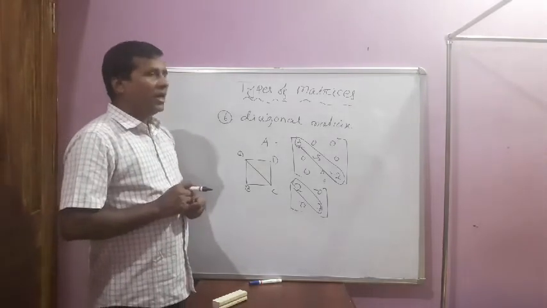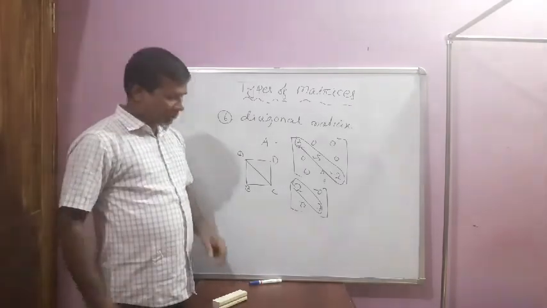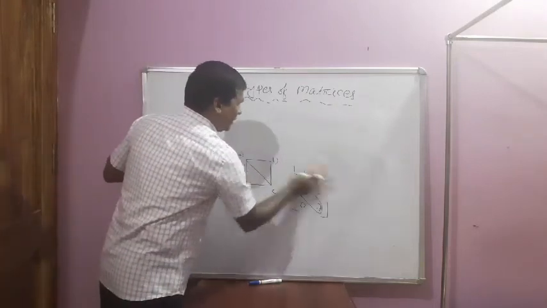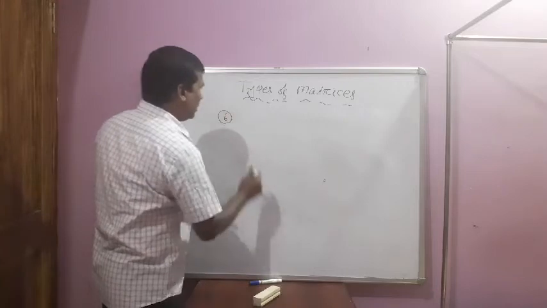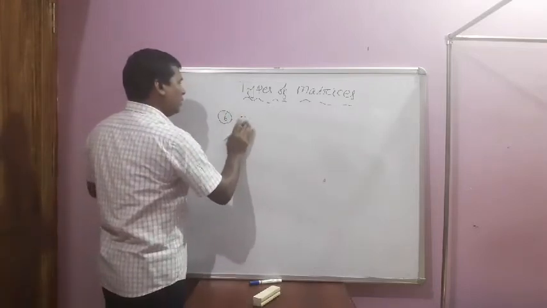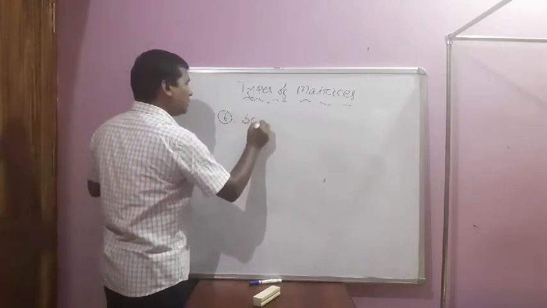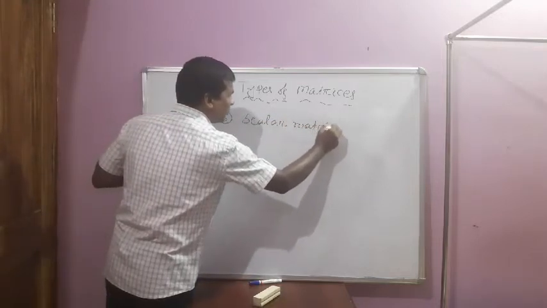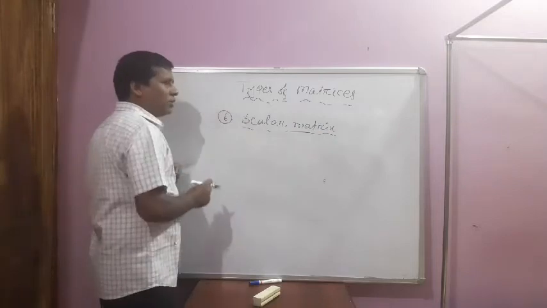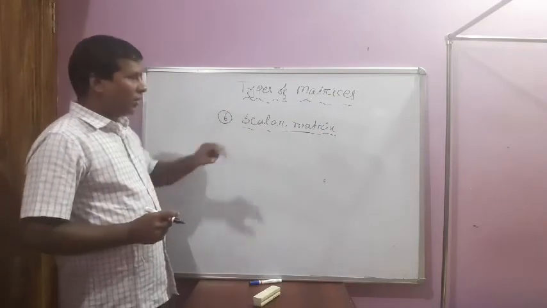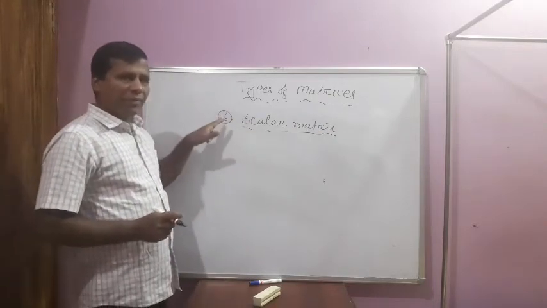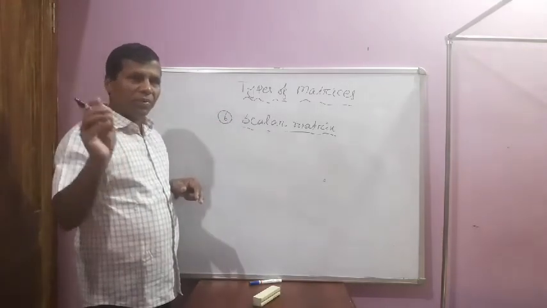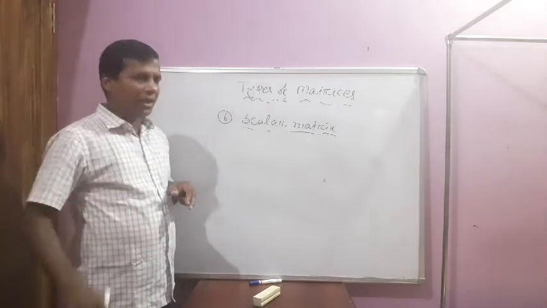Then the scalar matrix. What do you mean by a scalar matrix? Before that, a diagonal matrix contains different numbers in its diagonal.